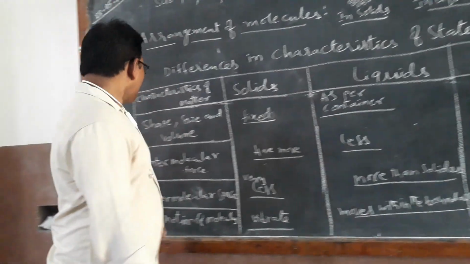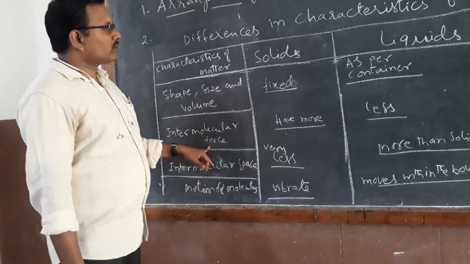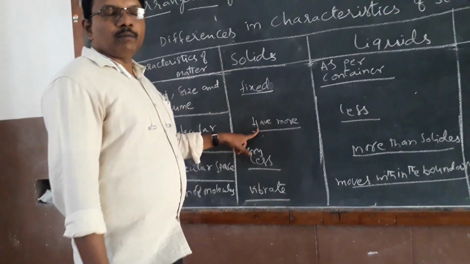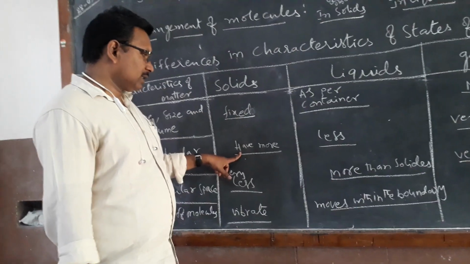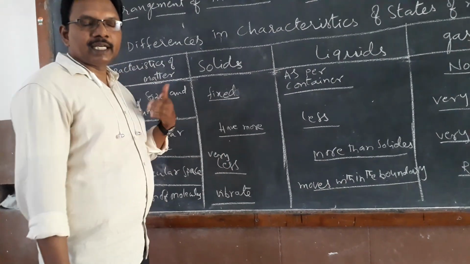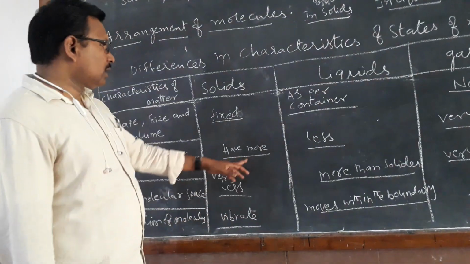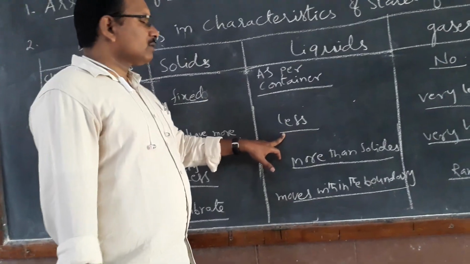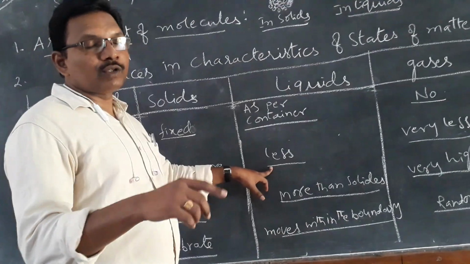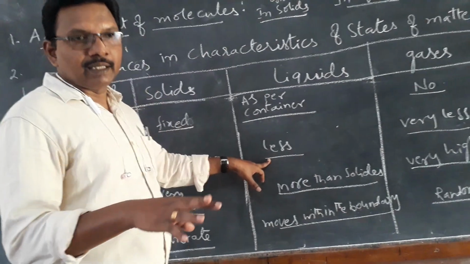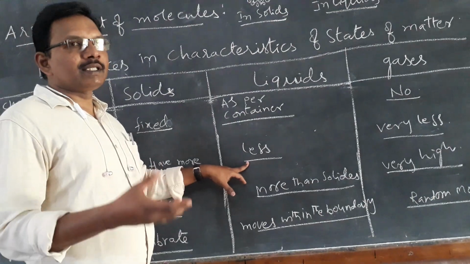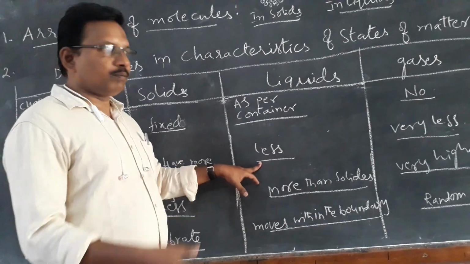Now next, come to intermolecular force. In solids the force between molecules is very high, so that is why they are closely packed and tightly packed. That is why they get a particular rigid shape. Next, in liquids the intermolecular force is less than in solids. There is an intermolecular force present, but less than solids. So the force is less, and that is why the gap between particles is a little more.